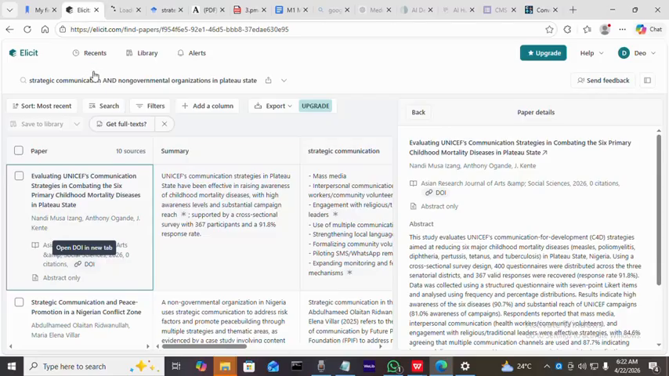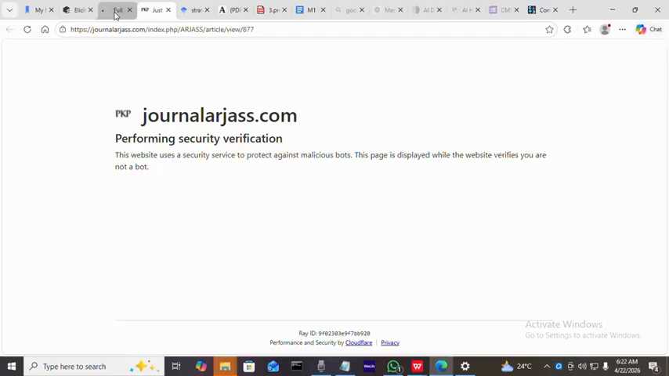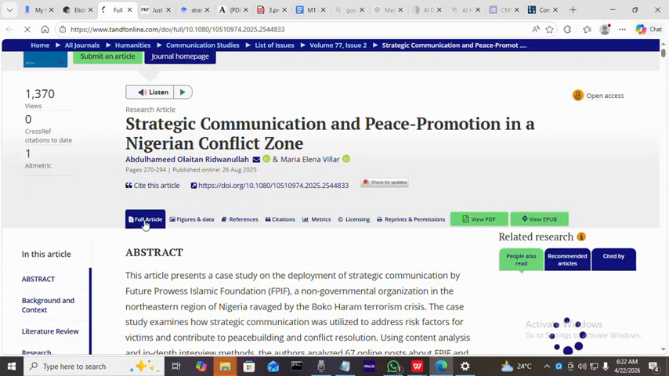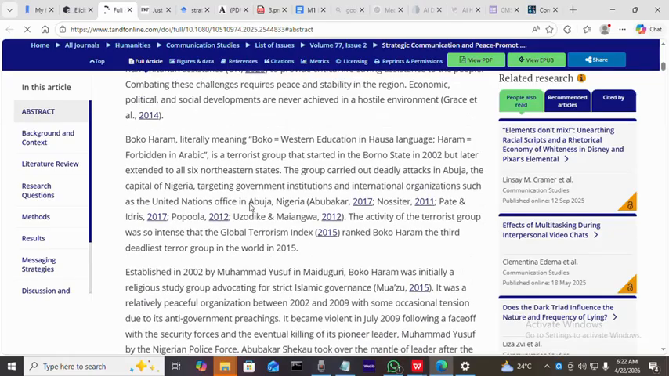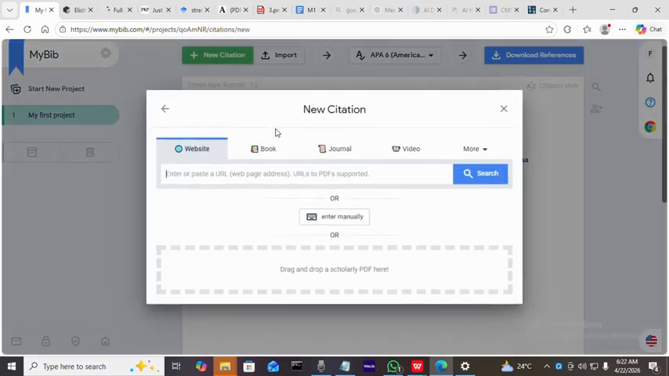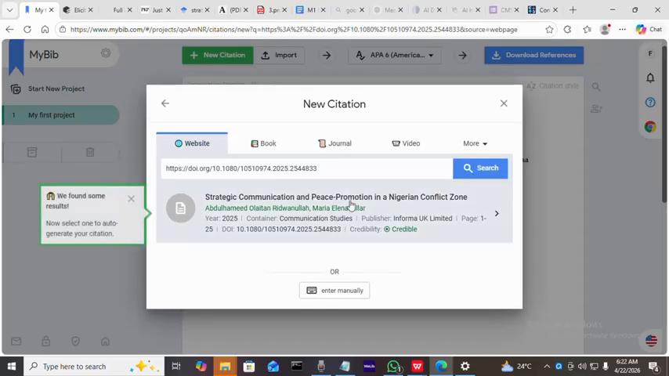So when you click on the drawing, the full paper opens, and just like I said, you check the abstract, you check the discussion of findings, you check the conclusions, and the rest. Okay, so this paper has come up. It's a full paper from Tandem, and so you pick the drawing number, then you go back to my bib, then you paste it, you refresh.